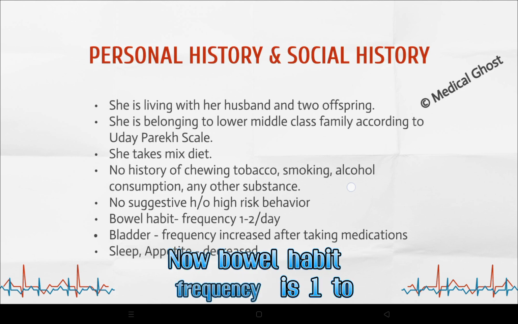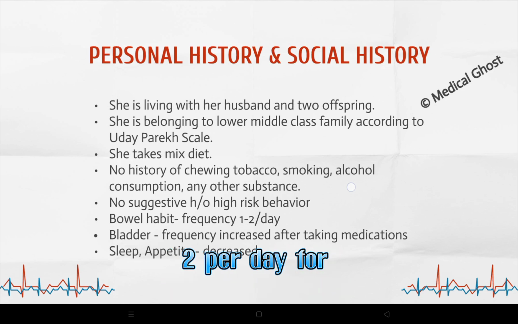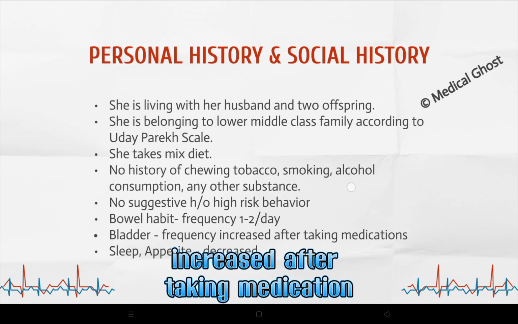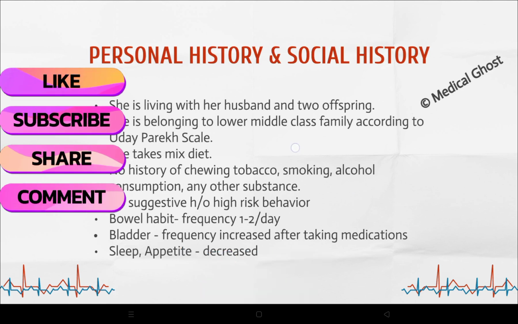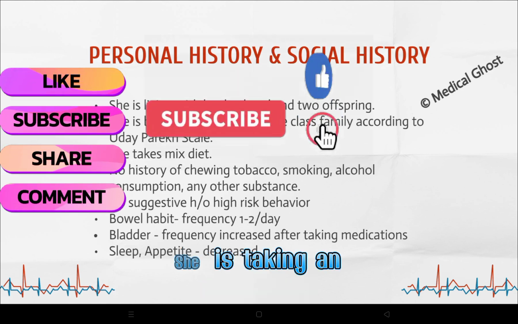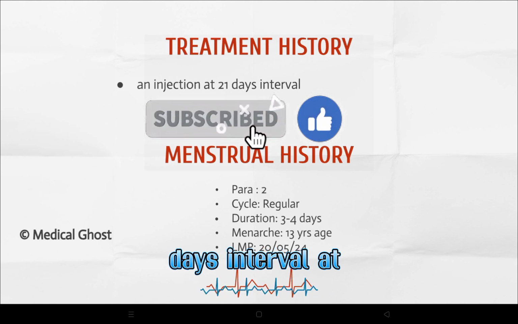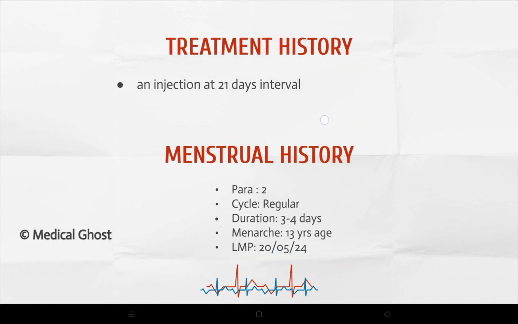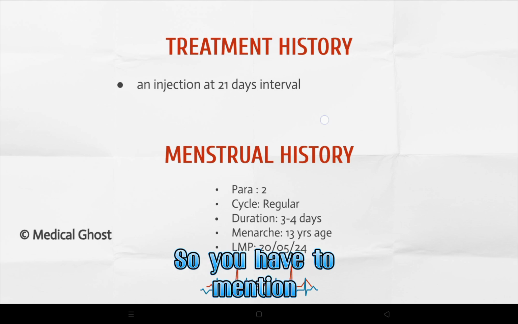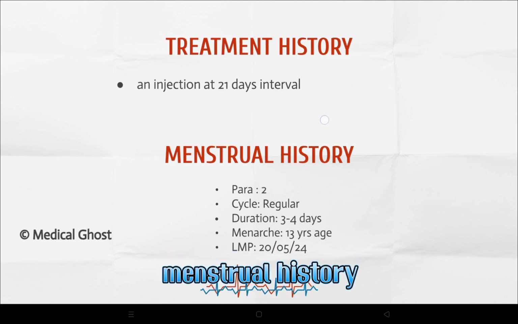Now bowel habit frequency is 1 to 2 per day for the last 20 days. Bladder frequency is increased after taking medication. Sleep and appetite decreased. She is taking an injection at 21 days interval, and menstrual history is within normal limit. So you have to mention a treatment history or drug history, and menstrual history.